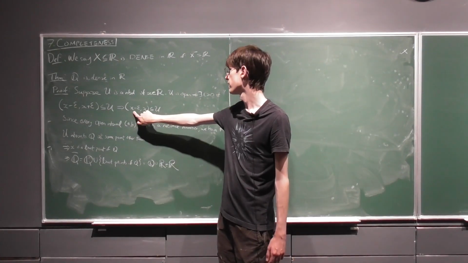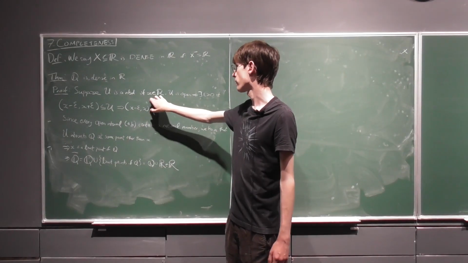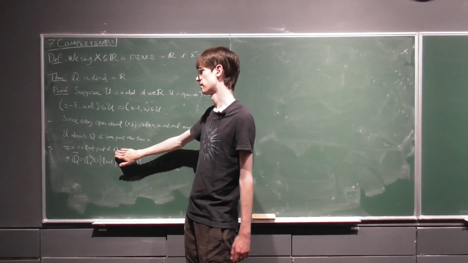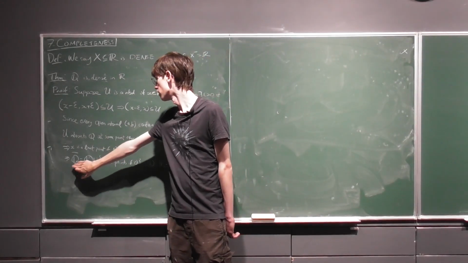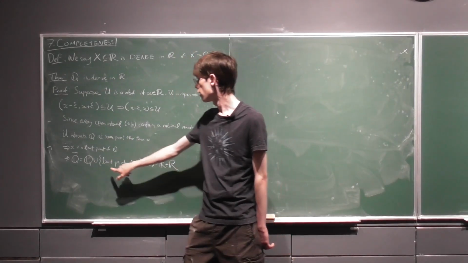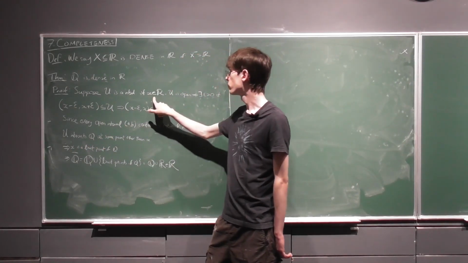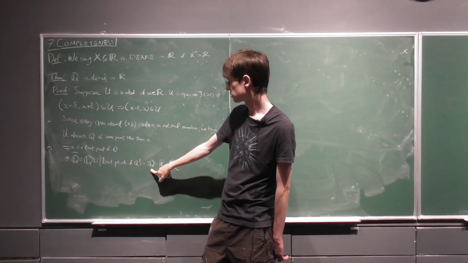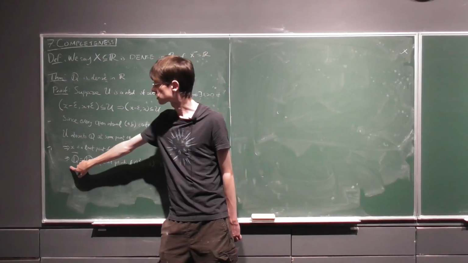That means there's a rational number in here, and this is a subset of U. That means that U, which is the neighborhood of x, intersects the rationals at some point other than x. So that's the definition of a limit point: x is a limit point of the rationals. And we can write out what the closure of the rationals is: it's just the rationals union all its limit points. But x, which was some random real number, was a limit point, so every real number is a limit point of the rationals. So the limit points are just R, so the closure of Q is Q union R, or rather just the closure equals R.